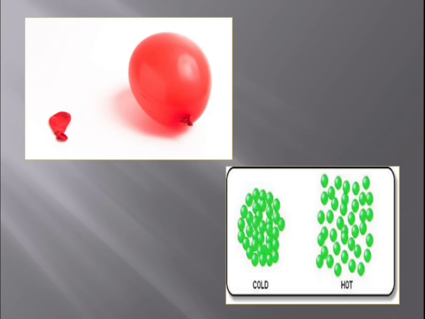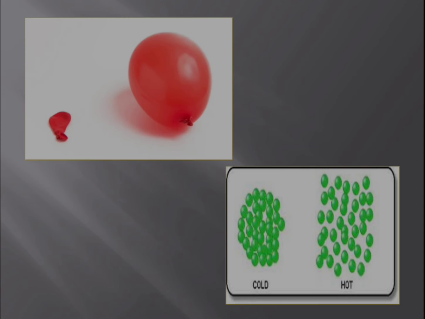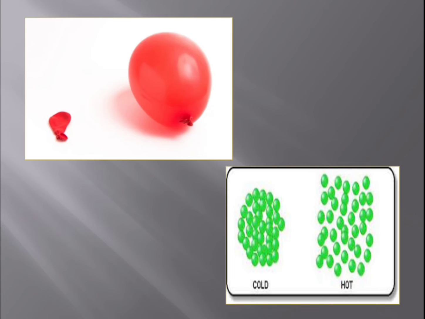So because of that, the lid contracts and it becomes tight. That's why, what do people do in winters? They heat the lid so that it expands and it can be opened easily.